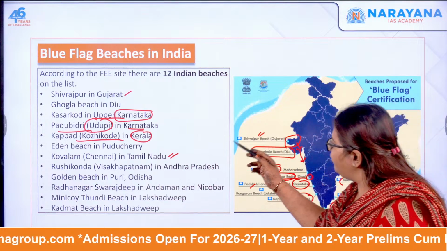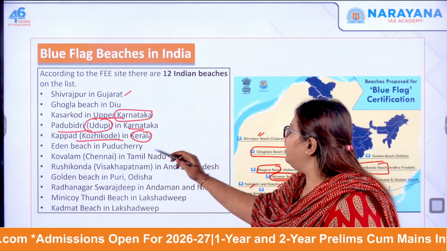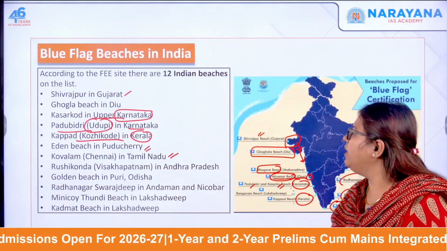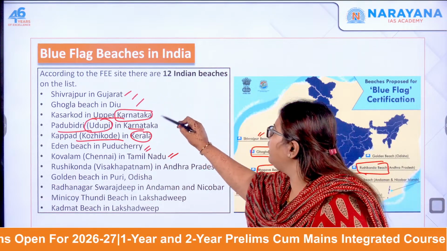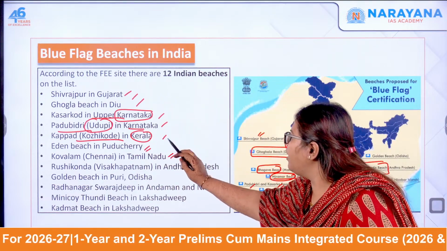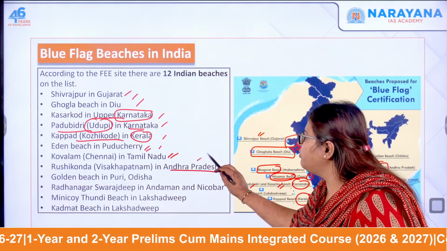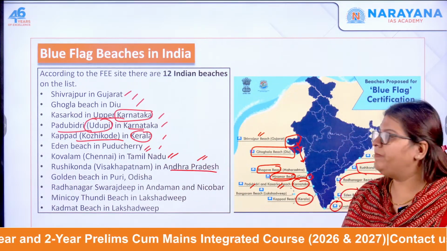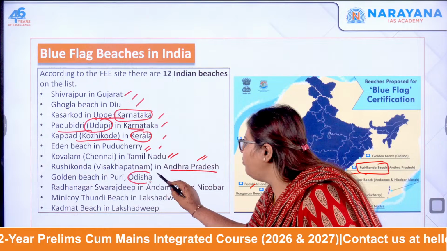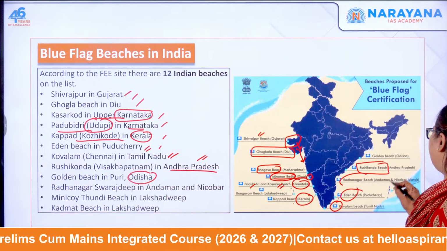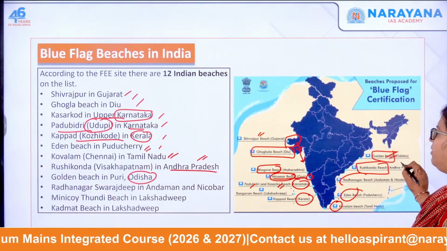Where is Puducherry over here? Have we mentioned Puducherry here? Yes, this is the Eden beach in Puducherry. So we have covered Gujarat, Diu, Karnataka, Kerala, then Puducherry, Tamil Nadu, Andhra Pradesh with Rushikonda beach in Visakhapatnam, and then the Golden Beach in Puri, Odisha. This is the Golden Beach in Puri, Odisha.